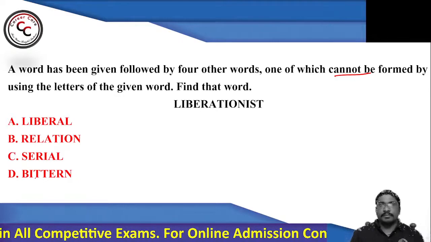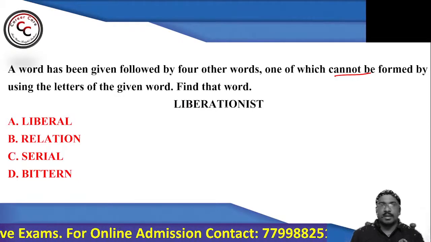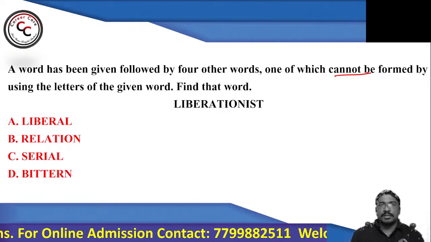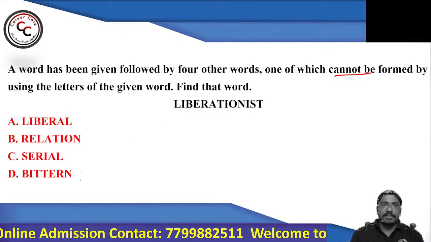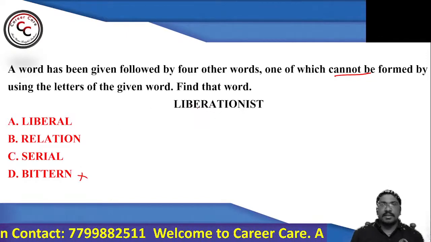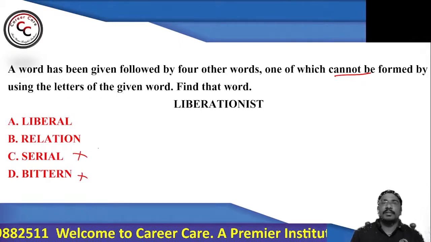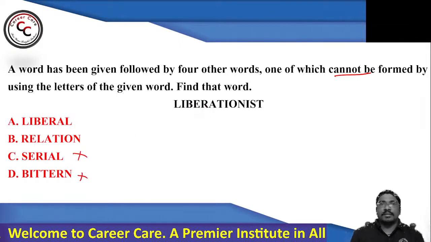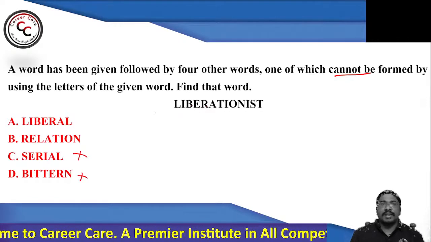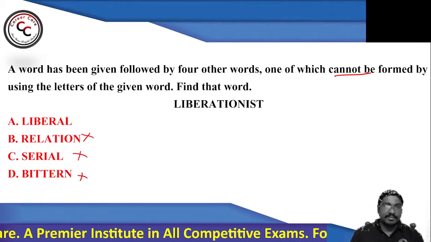So bittern. Bittern is being formed. Serial. Serial is also formed. Relation. This is also formed. Liberal is a word which is not formed. So I got an option number A.